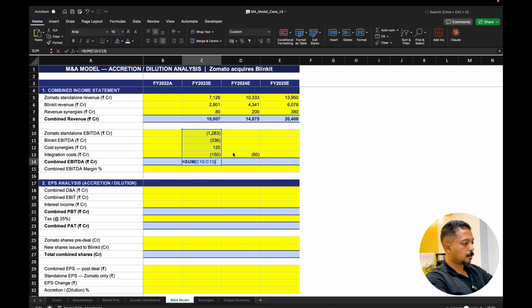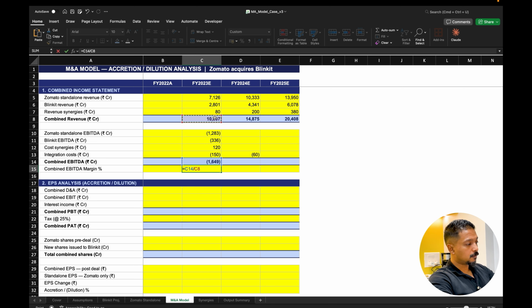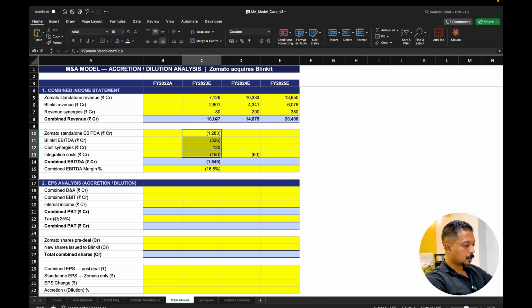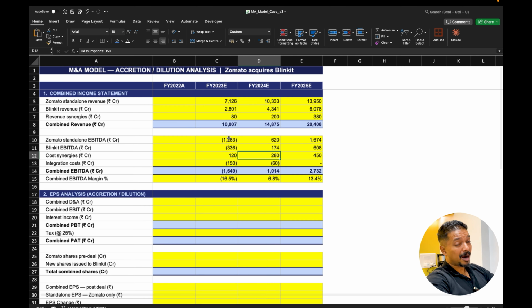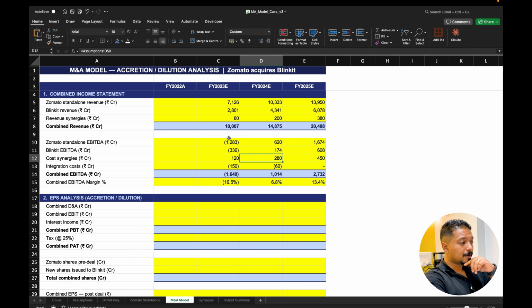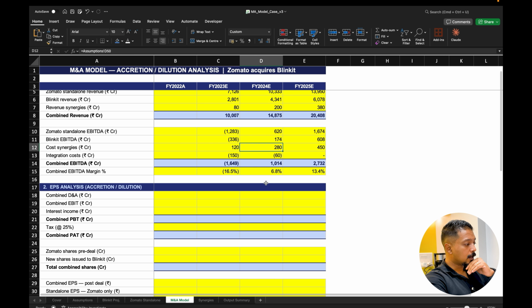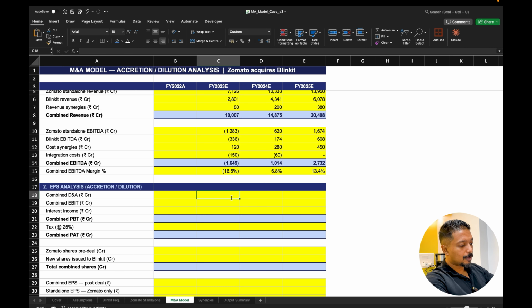So we get your combined EBITDA as 1649, and the combined EBITDA margin is going to be 1649 by the combined revenue itself. So now let's copy this across 3 years. So there you go. Now obviously see FY23 does tend to take a hit because nothing has really changed in terms of the acquisition. The acquisition is just taking place, and there are a lot of costs which have been incurred. But as per the model, we see that there might be a possibility that some improvements might be expected for FY 2024 and 25.